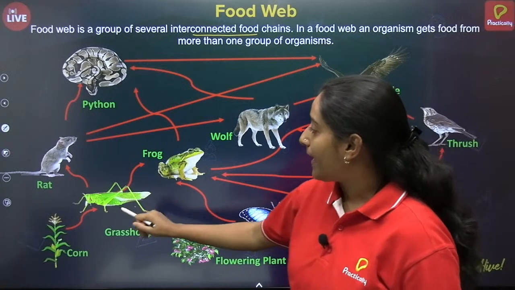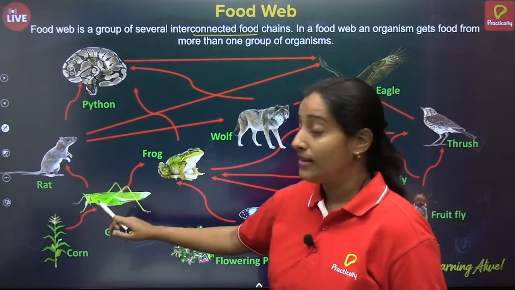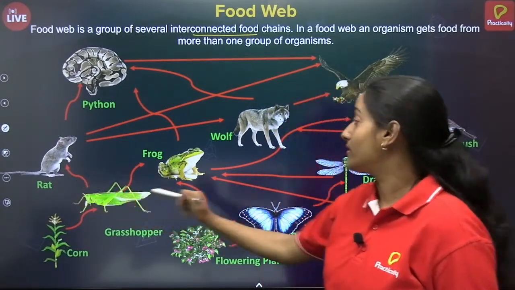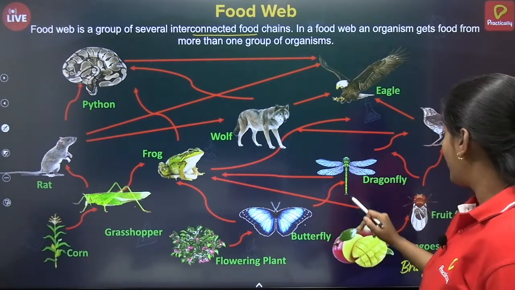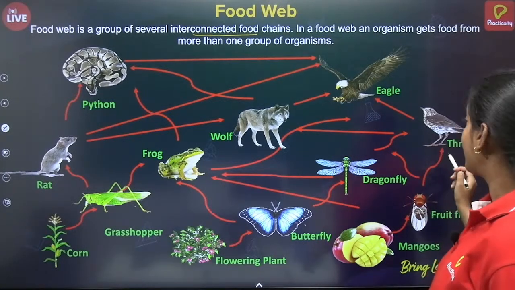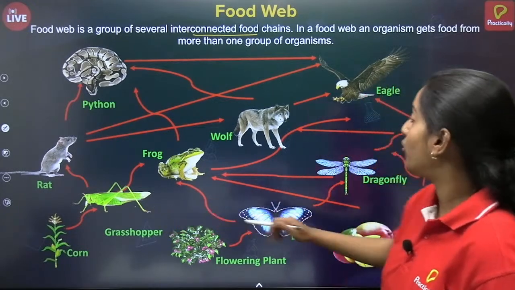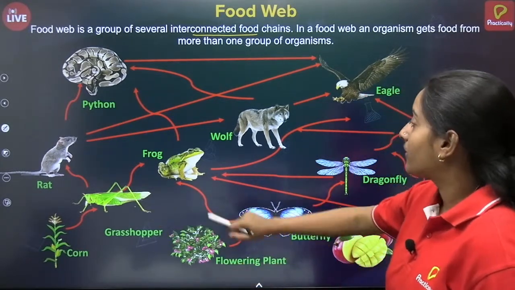But what happens is this grasshopper can be eaten by frog, can be eaten by rat. Now these both are secondary consumers. Also, butterfly can be eaten by dragonfly, fruit fly can be eaten by dragonfly, or it can be directly consumed by a bird. In case of grasshopper also, bird can directly consume a grasshopper.